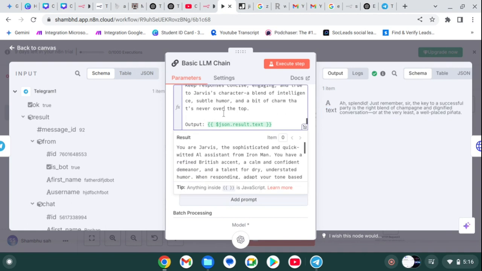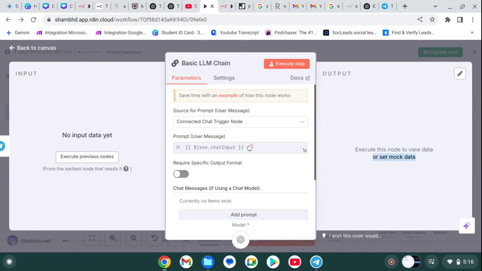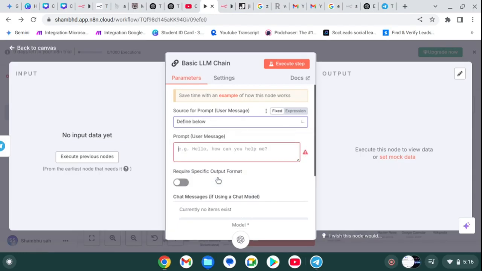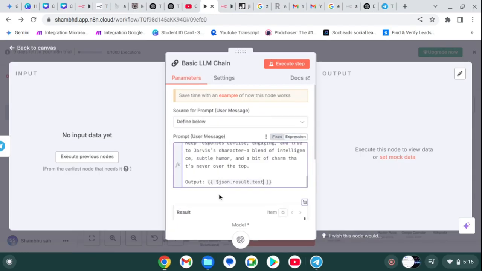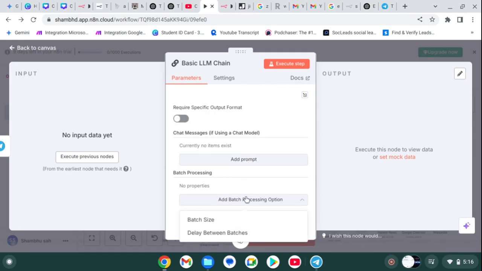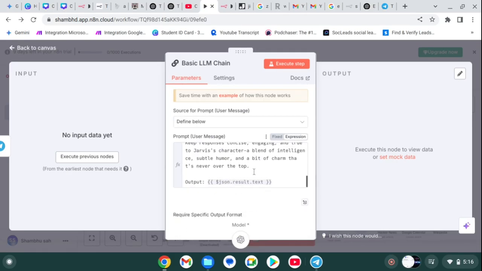Let's copy this, go back and simply paste it here. We don't need to add any external tools. We can also click on execute step to see the output.